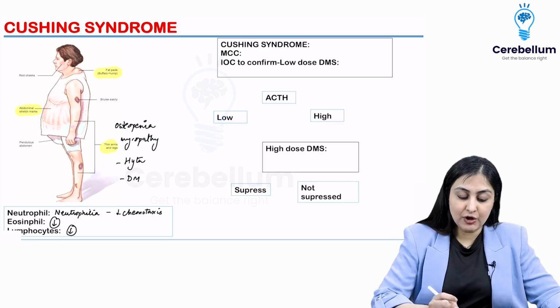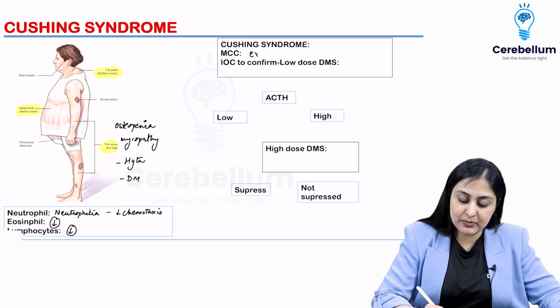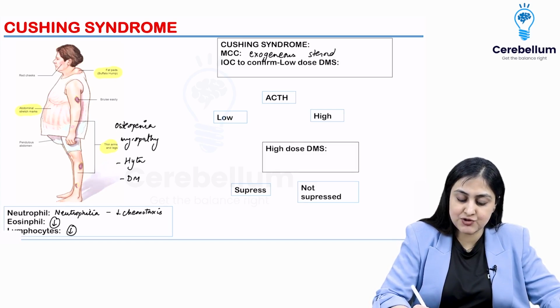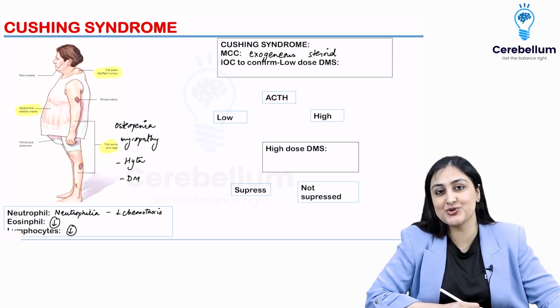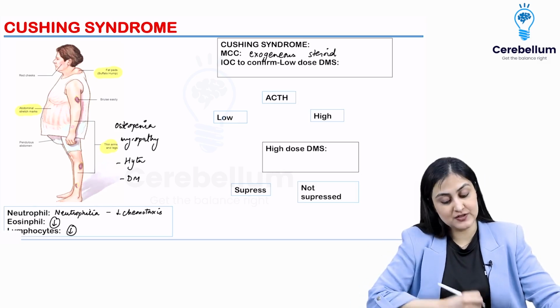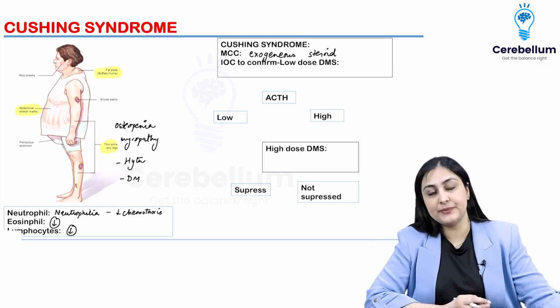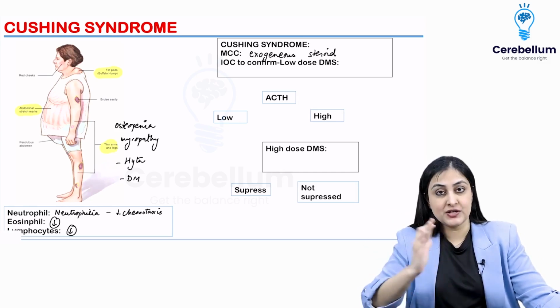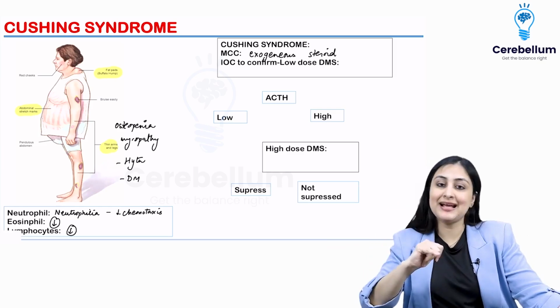So now overall, when I have Cushing syndrome, the most common cause is chronic exogenous steroid intake. As simple as it gets, you are taking that extra cortisol, alright. So that is the most common cause. That can be ruled out just by history. But if that is not the cause, you want to rule out whether it's a pituitary adenoma or not.